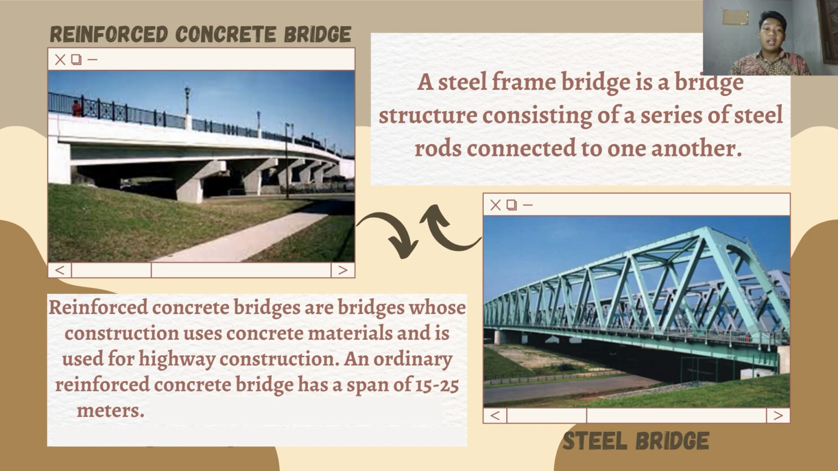Steel bridge. A steel frame bridge is a bridge structure consisting of a series of steel rods connected to one another. This bridge is generally used for bridges with long spans with a large enough load. This bridge uses various steel structural components and systems such as decks, girders, trusses, arches, supports, and cable hangers.